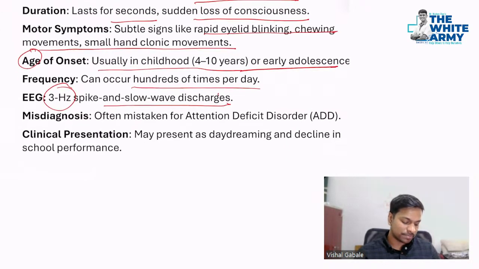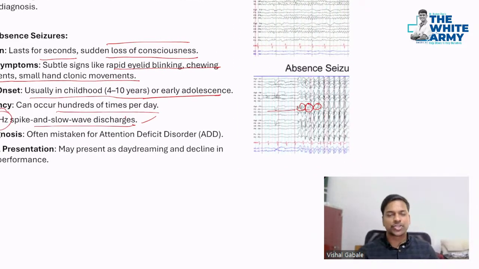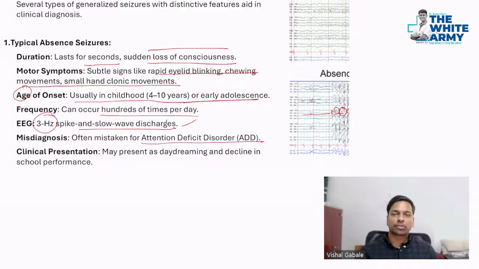That is typical for this, and it is often mistaken as attention deficit disorder. Why does it usually happen? The kid was performing better, now he is having absence seizures. Suddenly parents feel, why is he not performing better? Does he have different things in his mind? Kids also, after having an absence seizure, try to suppress it by overperforming things, by asking questions or moving here and there randomly. That can lead to underdiagnosis or misdiagnosis as ADHD.